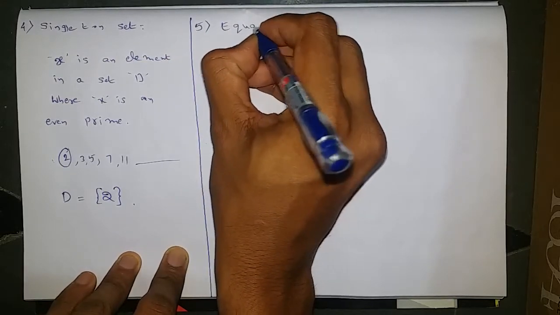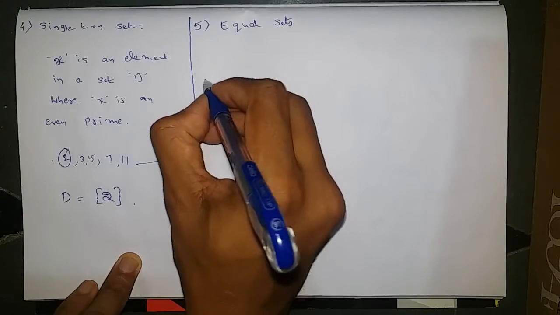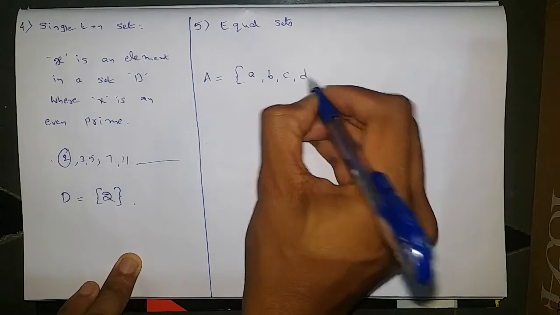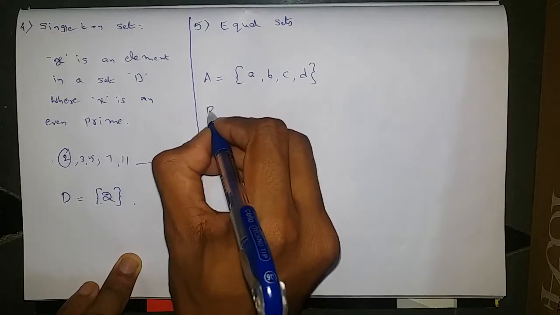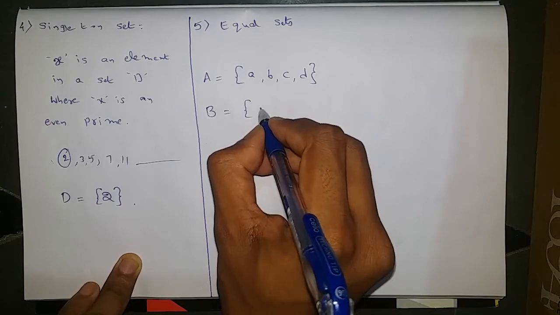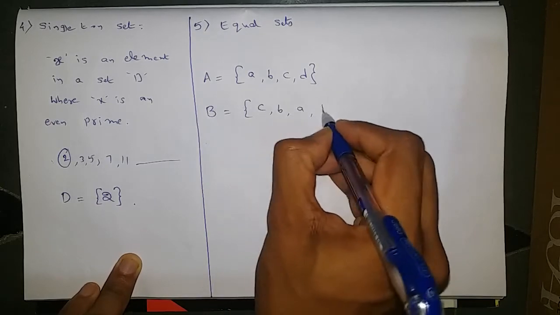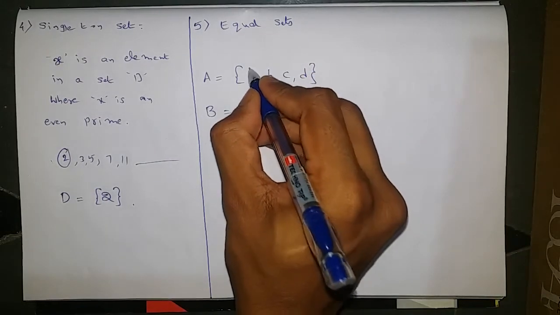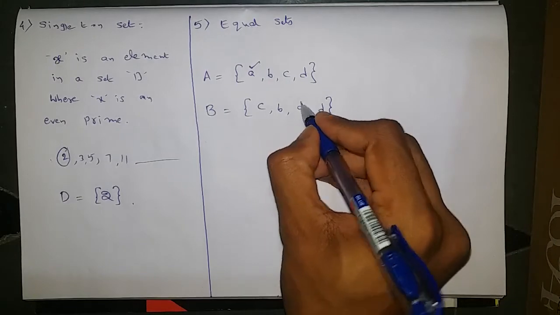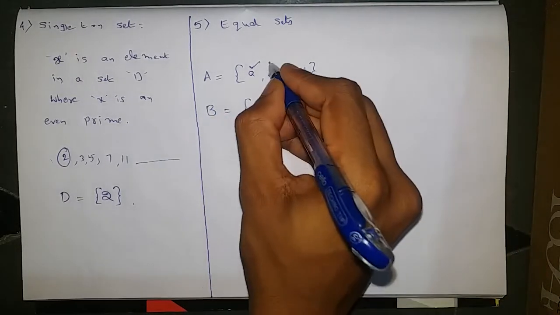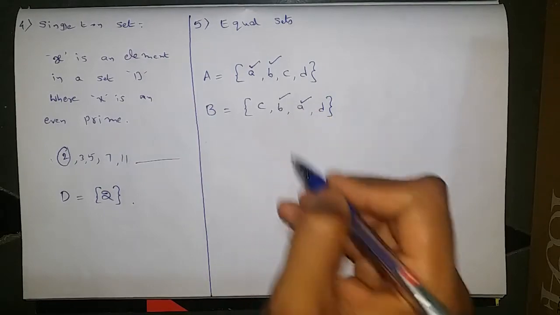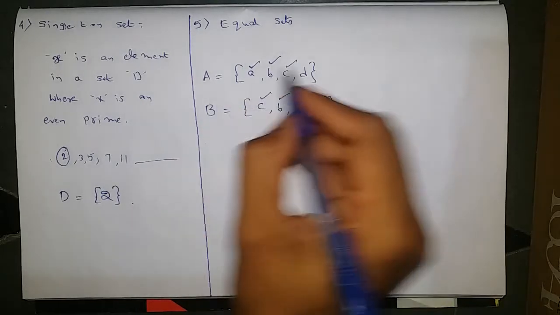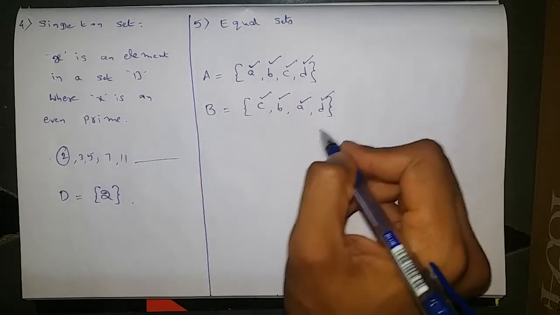Now the next type of set is equal sets. For example, I have one set A. I am writing all the elements in that: A, B, C, D. And I have one more set B. In that I am writing all the elements C, B, A, D. Now if we compare these two sets, in the set A element A is there, in the set B also element A is there; in the set A element B is there, in the set B also element B is there; in the set A element C is there, in the set B also element C is there; in the set A element D is there, in the set B also element D is there.